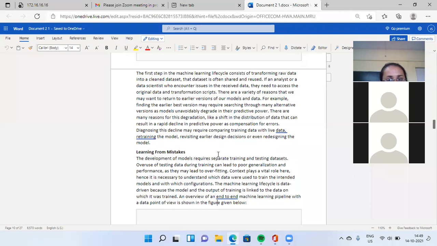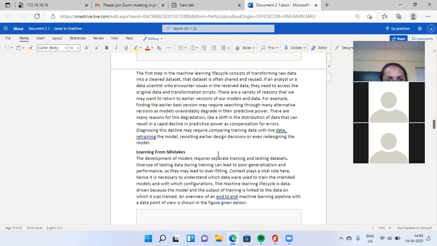First, you have to transform your raw data into a data set. That data set is often shared and reused. Whatever data you transformed, you have to assign for sharing or reuse of your data.